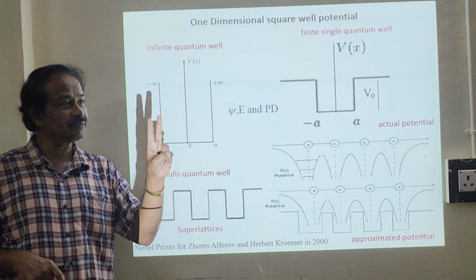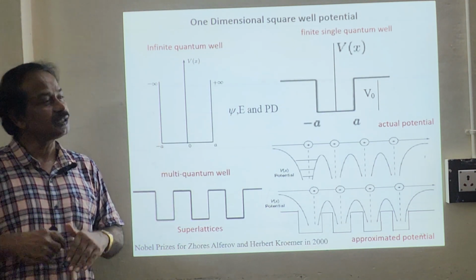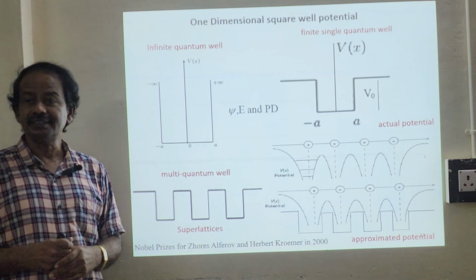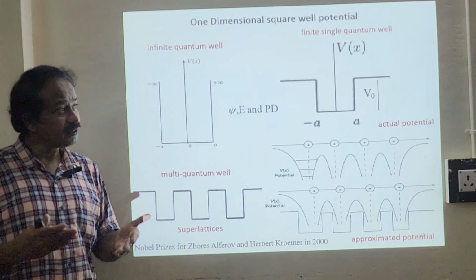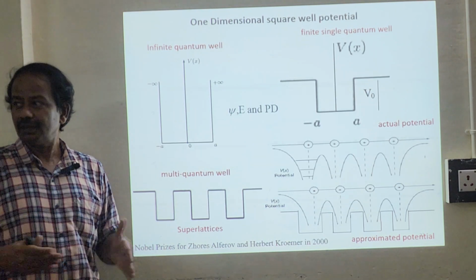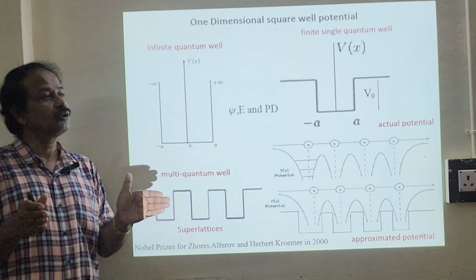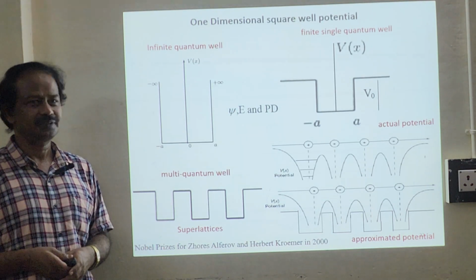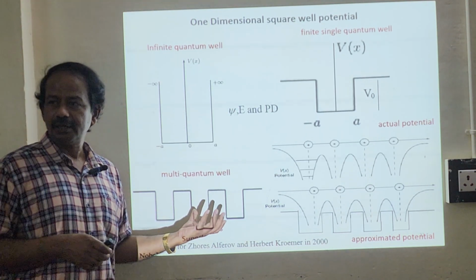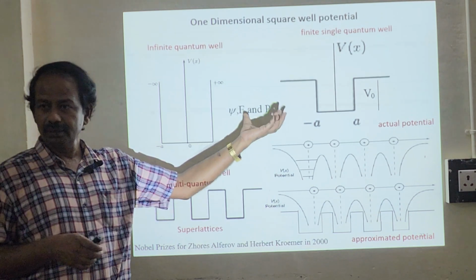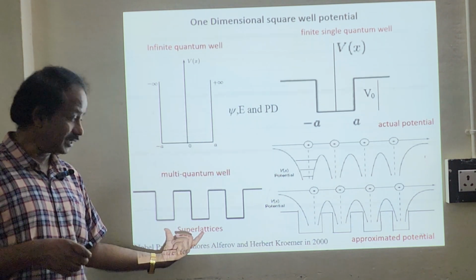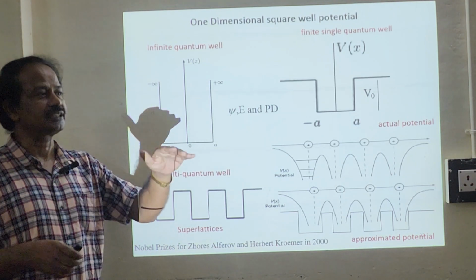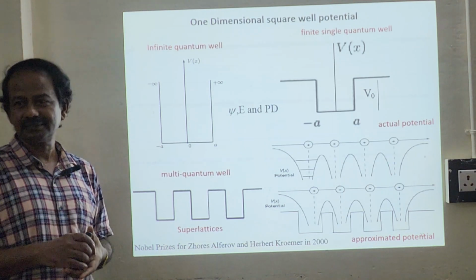So we will get 2 wave functions, 2 energies, correct? Suppose a number of quantum wells exist, then we will get a number of wave functions and a number of energy levels. All these energy levels will overlap and give band energies. So bands. Okay, so this is the idea about the infinite quantum well, the finite quantum well, and of course multi quantum wells, the reality, the array of atoms which are arranged in solids.